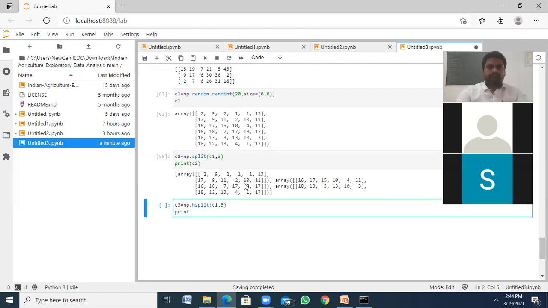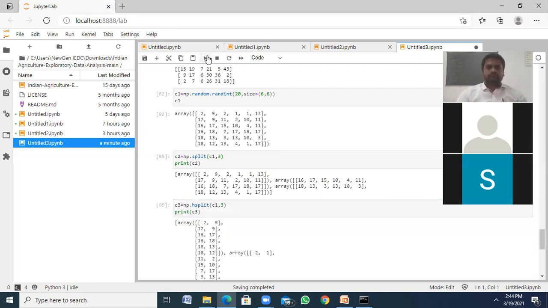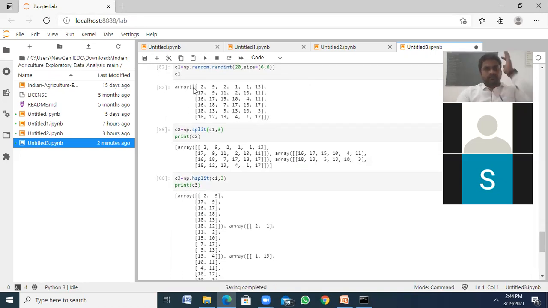If at all I want to split horizontally, okay, we can use np.hsplit. The same thing, C1 comma 3. So what happened? Here we split it like this, here we split it this way. Okay, column by column. Print C3, like this. See, 2, 9, 17, 9 like this. These 2 columns of 1 row, next 2 columns of the second. First array, second array, third array. 3 sub arrays are split based upon horizontal. Okay, right? This is about splitting.